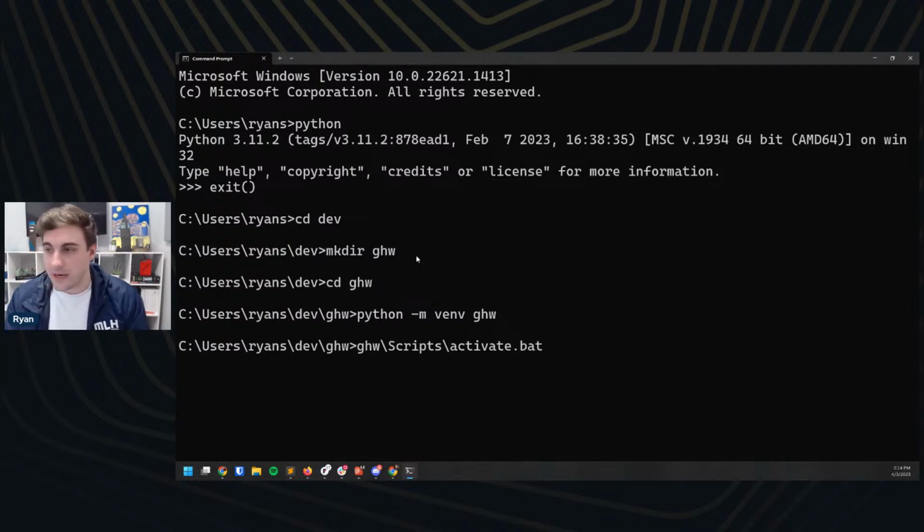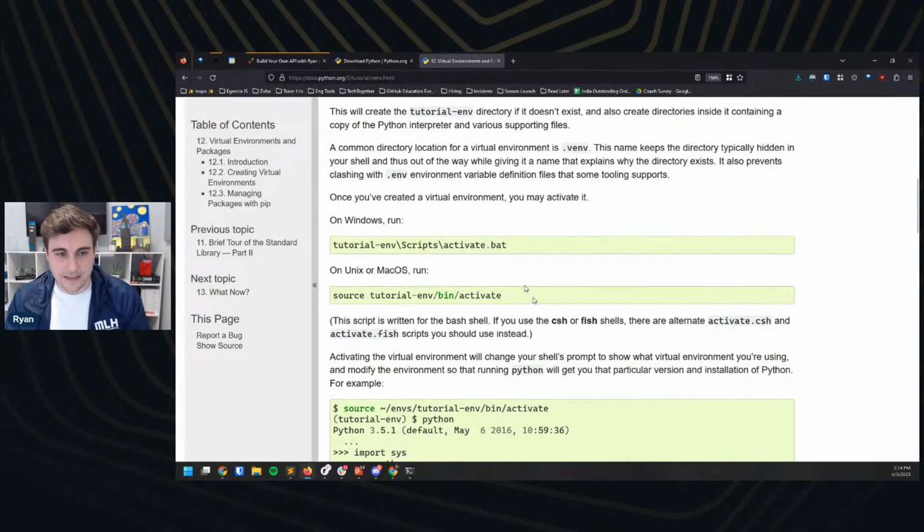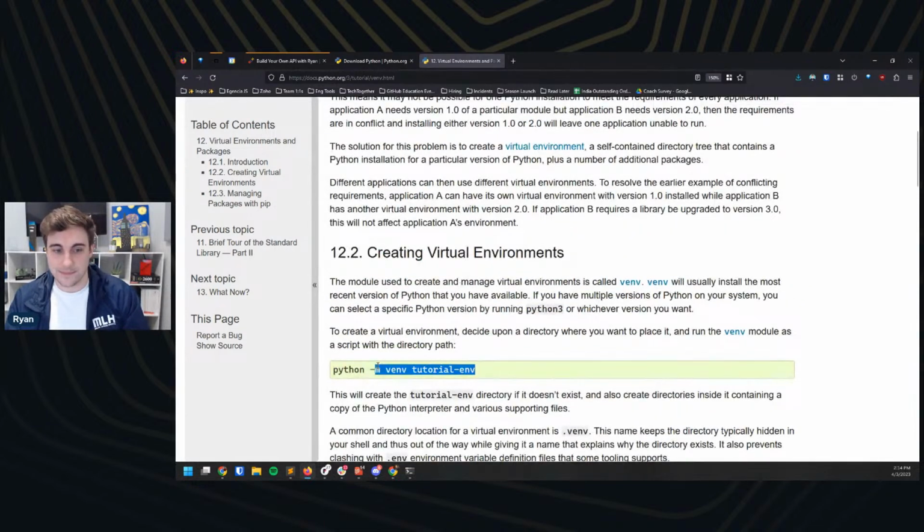Mac OS command for creating the virtual environment, I got you. It is going to be the exact same for Mac. So you're just going to use this python -m venv virtual environment. And if you wanted to follow along at home using tutorial as the environment name, that's A-OK as well. Great.